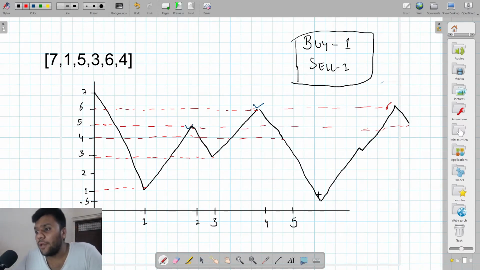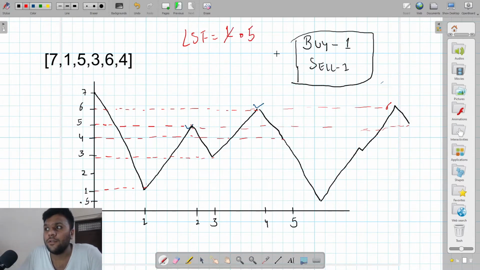Right now, before that, my least price so far, my LSF, is 1, but now it changed to 0.5. For example, if I buy over here and try to sell over here, it cannot be possible, because I can buy first and sell only after that. I can't sell before that price happens. It doesn't happen, just common sense.